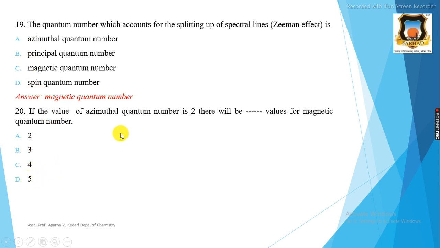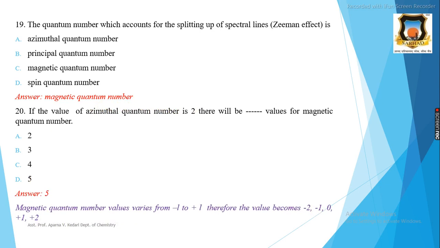The correct answer is 5 because magnetic quantum number values vary from minus L to plus L. Here the azimuthal quantum number is 2, therefore the values for the magnetic quantum number become minus 2, minus 1, 0, plus 1, plus 2. Therefore, total 5 values are there.